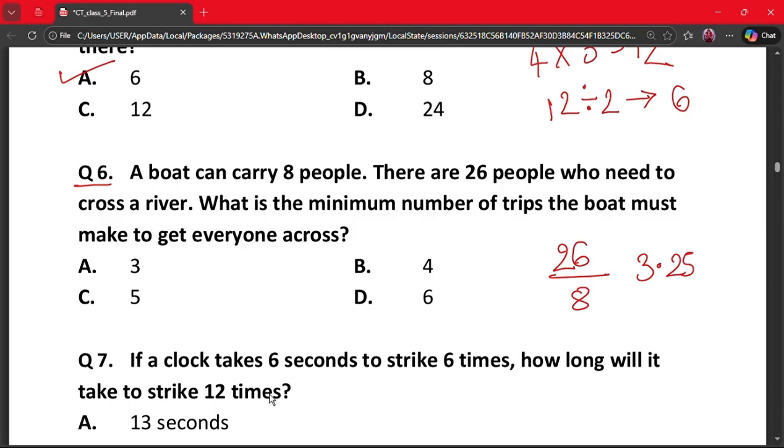At least 2 trips will be needed, because when 3.25 is rounded off, it will give us 3. So option A is the correct option.